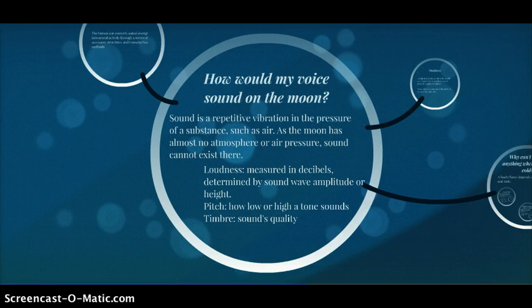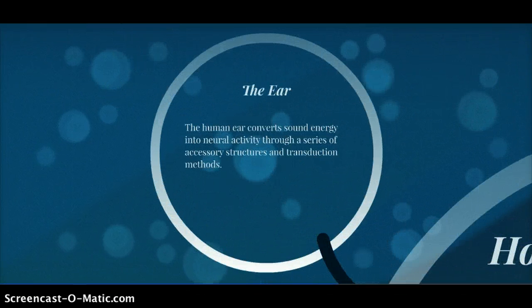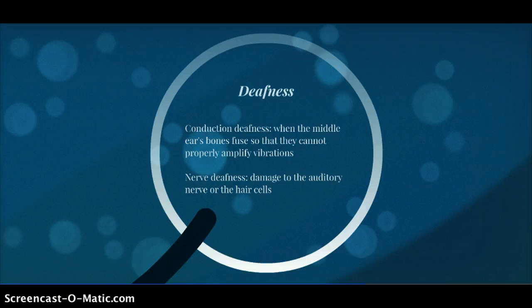Timbre is a sound's quality. It is determined by mixtures of frequencies and amplitudes that result in complex wave patterns that are added to the lowest or fundamental frequency of a sound. The human ear converts sound energy into neural activity through a series of accessory structures and transduction mechanisms. Please look at the diagram that you created for your ear for more details on the parts of the ear.